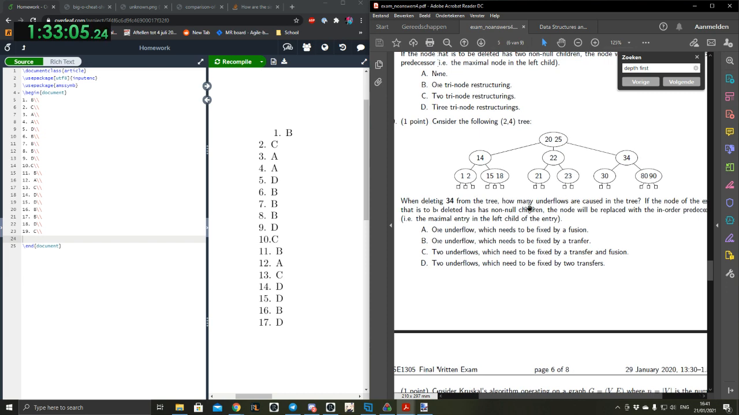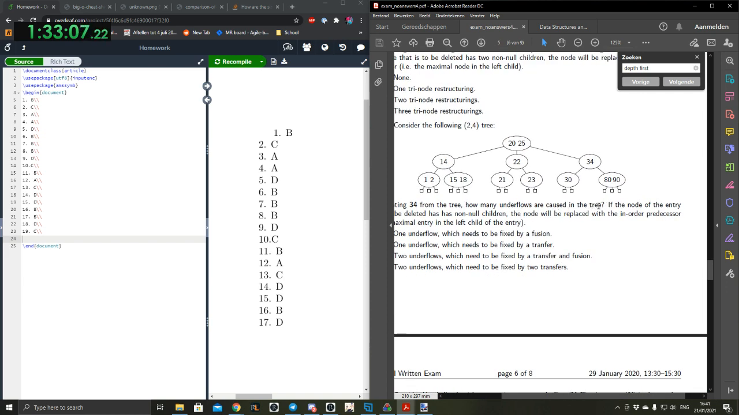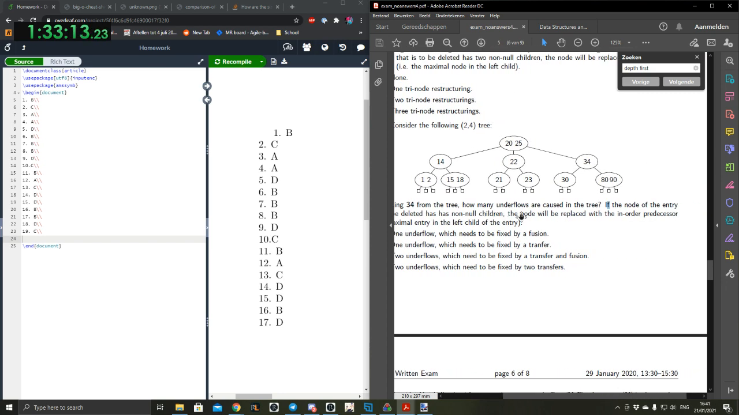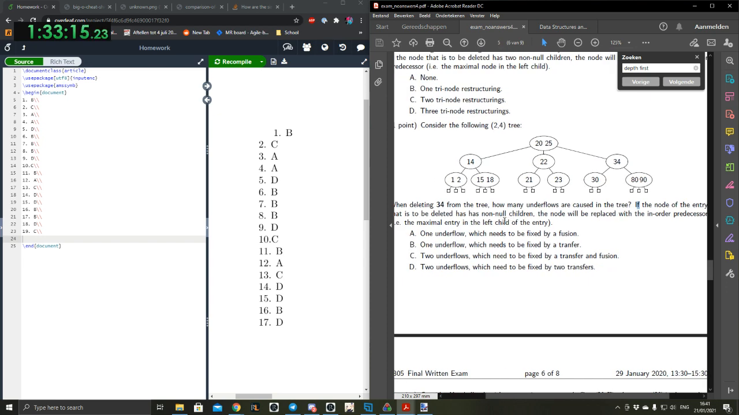Oh yeah, I see. You make a good point. We just didn't read the question right. At least I didn't. So if the node of the entry that has to be deleted has non-null children, the node will be replaced with the in-order predecessor. So that will be this one. So this will go to the left. And the question is, is that an underflow? So I think so. And then this thing going here is a transfer. So it has 2 underflows.